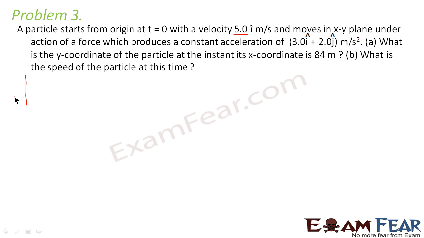That means the particle moves along the x direction initially, because the velocity is 5 i cap. There is no j component, so there is no motion along the y-axis.